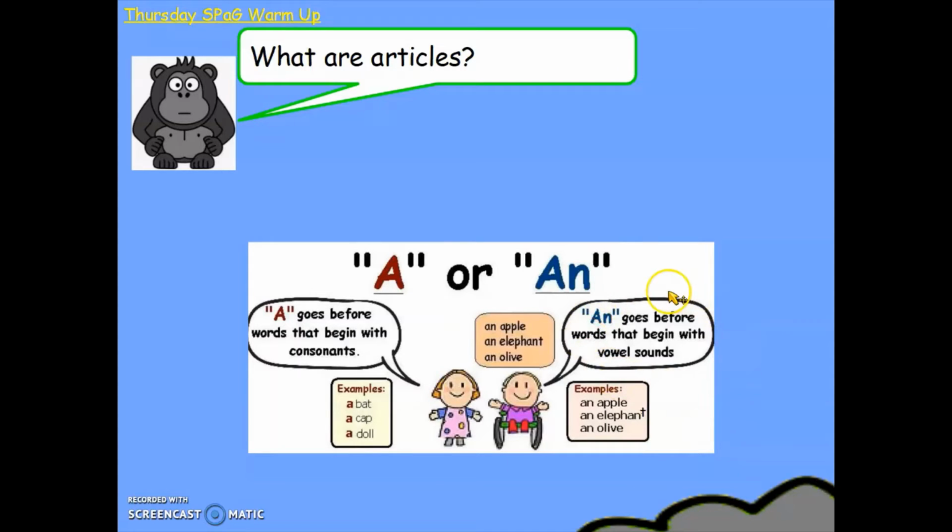An needs to be used for words that begin with vowel sounds. For example, an apple. A is a vowel. An elephant. E is a vowel. An olive. O is a vowel.